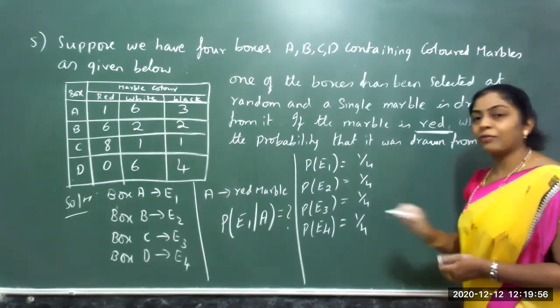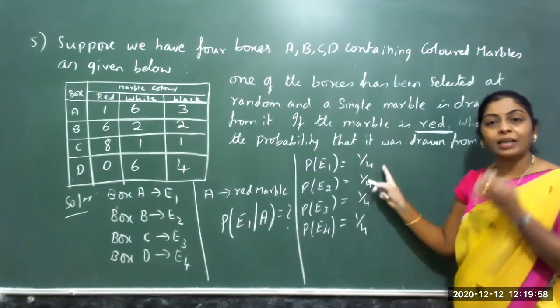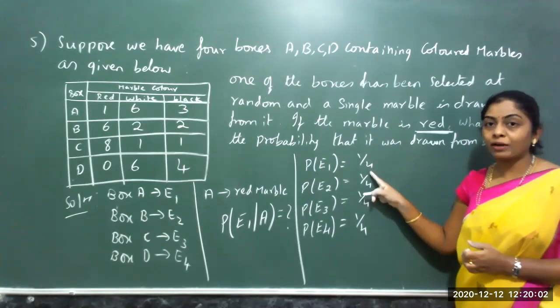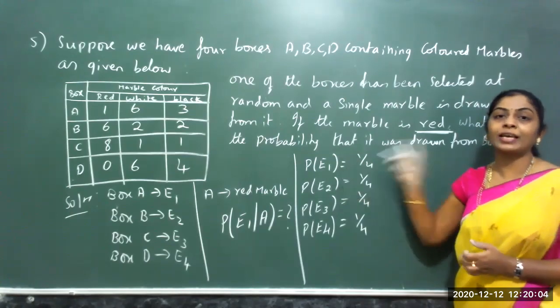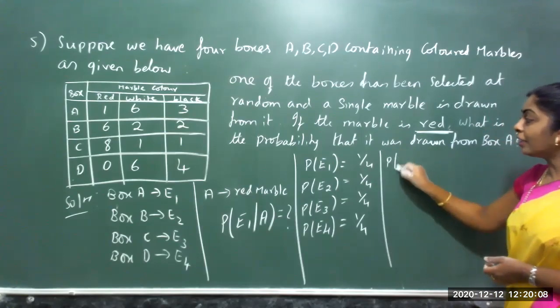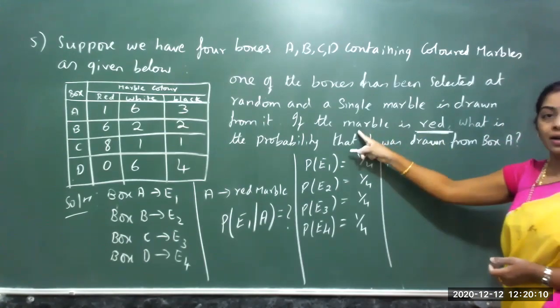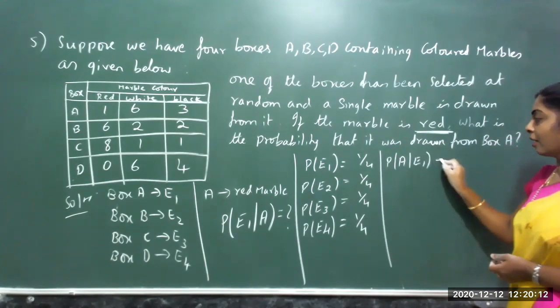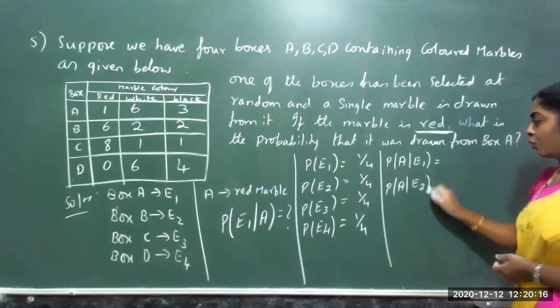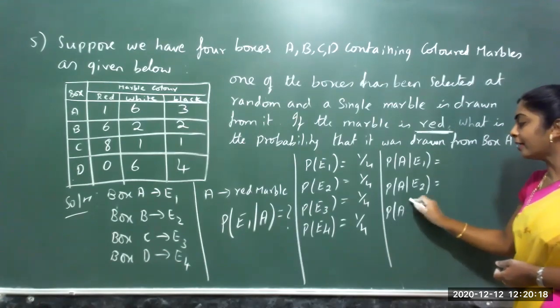Each event can occur out of the four chances. Totally there are four boxes, so the chance of getting box A is 1 by 4. And probability of getting a red marble from box 1, probability of getting a red marble from box 2, probability of getting a red marble.